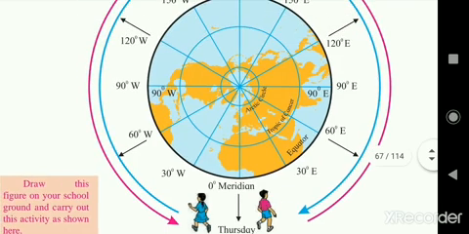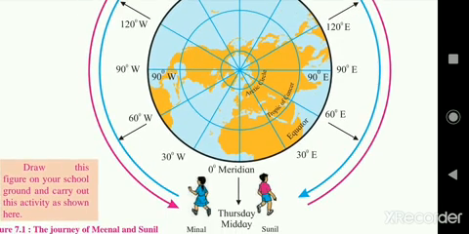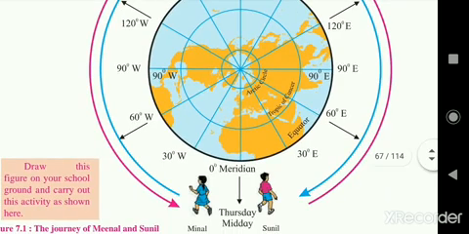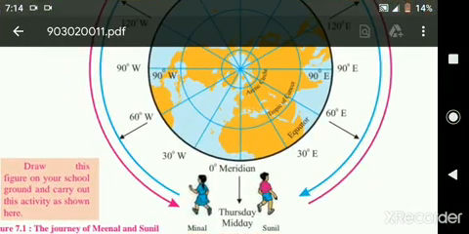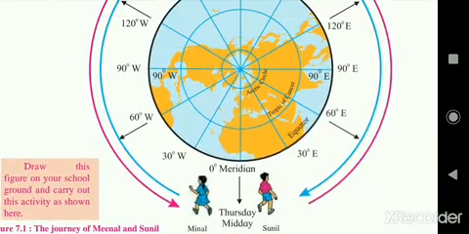Now see Meenal's journey. As she moves westward, she will see that time is moving back, because we learned that the earth rotates from west to east. Therefore, in terms of time, the eastern part of the earth is ahead and the western part is behind. So Meenal started her journey toward the west, so time is behind. She will see that time is moving backward. For example, when she reaches 30 degrees west, it will be 10. You have to take 2 hours back now. You can see how the 2 hours will be back.